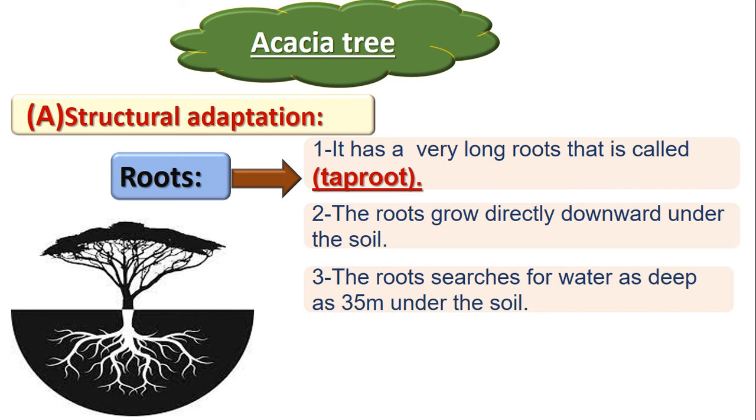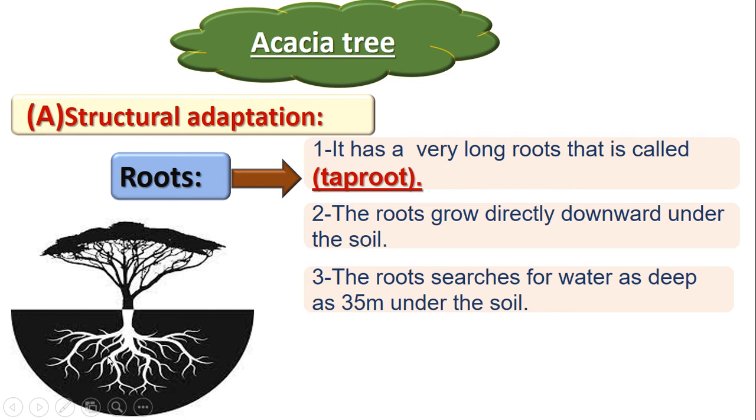Okay, on Savannah forest there is a lack of water. How can the acacia tree get water? It has roots. The roots in any plant absorb the water. What is the name of these roots? It's called tap roots. The acacia tree has very long tap roots under the soil.